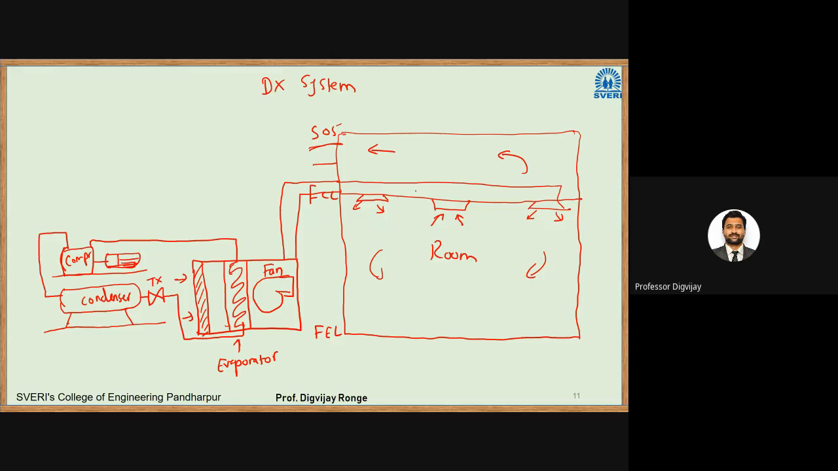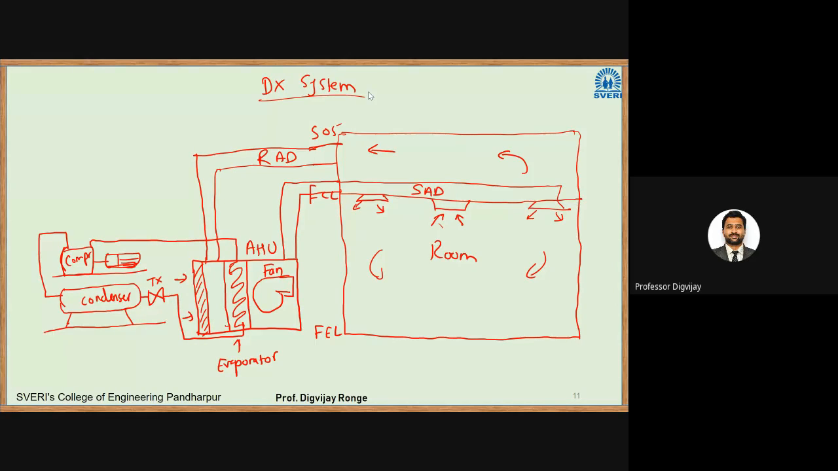So this is a supply air duct, SAD. This is a return air duct. So the return air will transfer that air to the AHU. So this is the AHU, air handling unit. This is a return air duct. Okay. So what I have done here, I have taken one room. So I have to cool this room using a DX system.